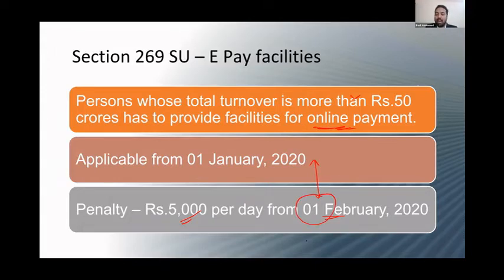So for example, if the government knows on February 2021 that you have not made facilities for online payment, then 5,000 from February 2020 into 365, you will have to pay a huge amount of penalty. So anyway, this is not a big deal because any business person having a turnover of more than 50 crore will definitely have this provision, either a net banking provision or at least a swiping machine. But if you have not installed, make sure you do this as soon as possible.